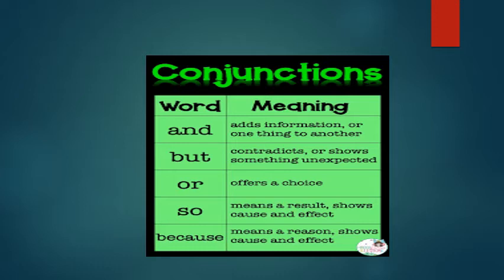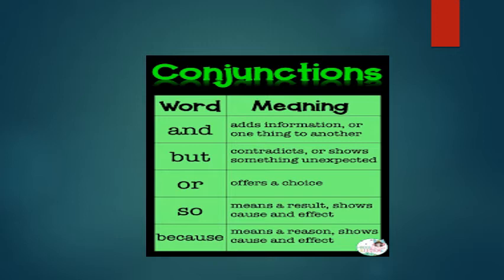Now the second word is but. But contradicts or shows something unexpected, right? When you say, I want to go to school, but I'm very tired, that shows that yes, it is a contradictory statement, right? The first part of the sentence contradicts the second part of the sentence. Contradicts means it's the opposite one. It means the first part says that I want to go to school, but the second part says that I don't want to go to school because I am tired, right?